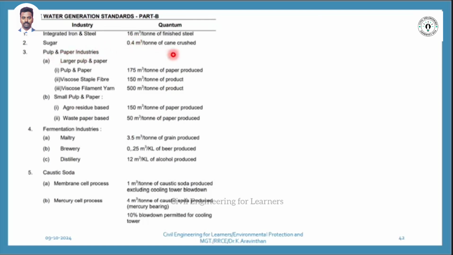Okay, which industry produces large wastewater? You can see here: paper and pulp industry, sugar industry. Which industry has the highest wastewater? Small pulp, fermentation industry, caustic soda, everything you have. Can you see this? Paper and pulp industry is the industry that produces large waste. How much waste do they produce? Viscous filament yarn. What do you mean by yarn? Yarns are threads, no?